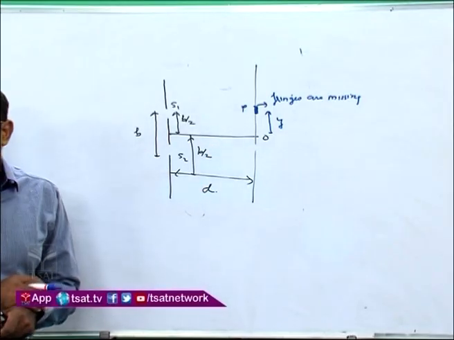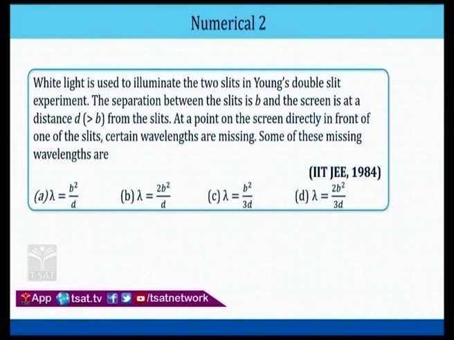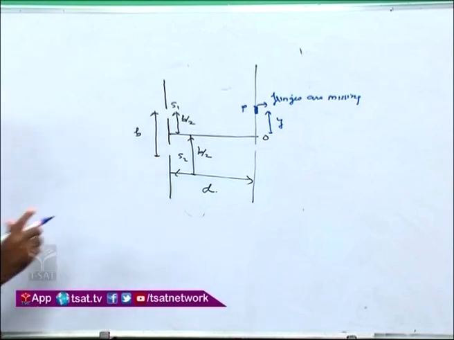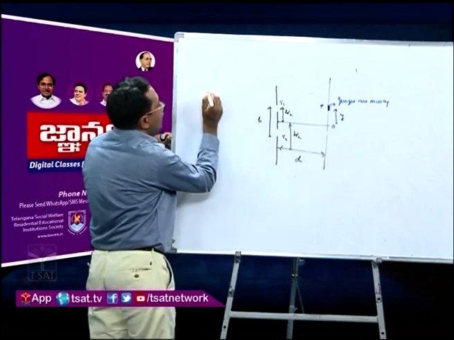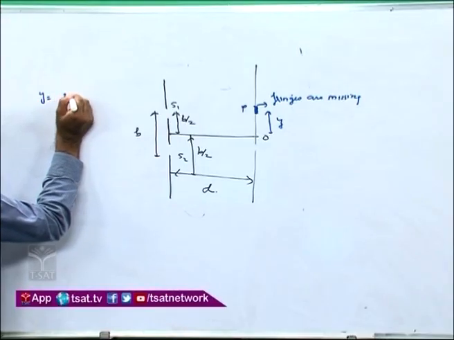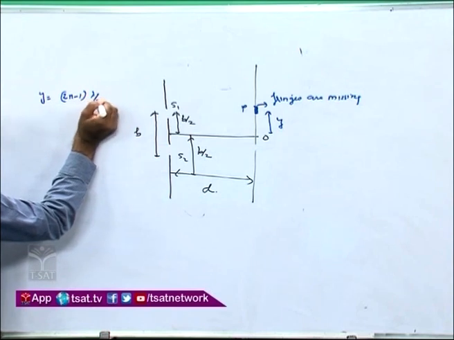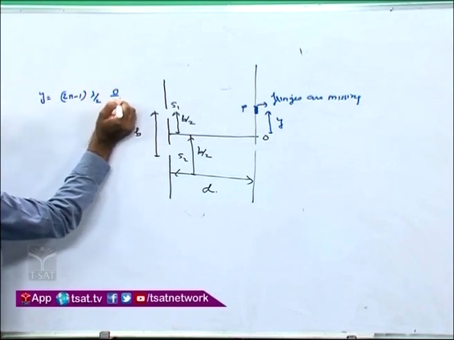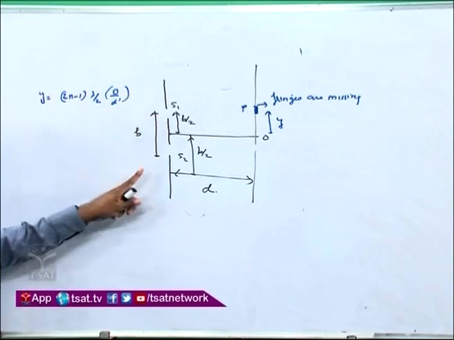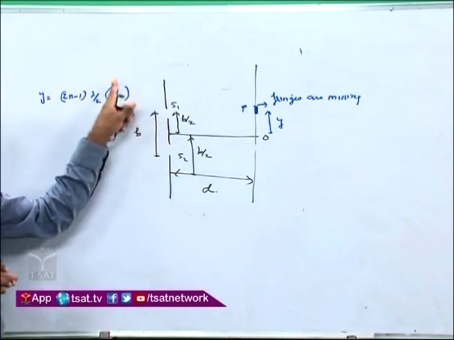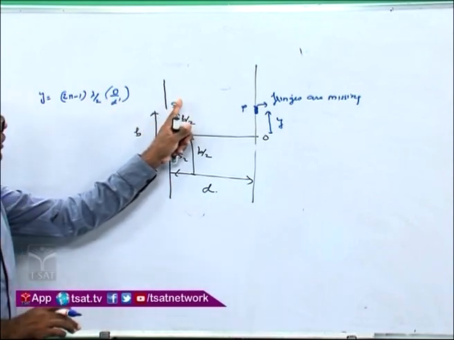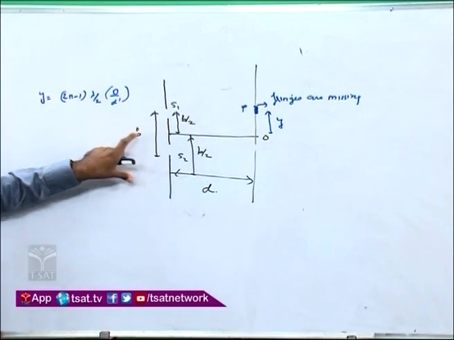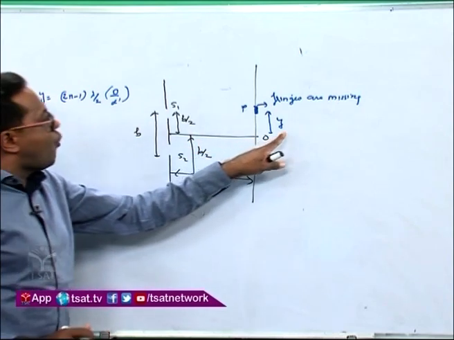So they are asking you what are the wavelengths for the corresponding missing fringes. Now you know the formula of Y. This is Y, so you can write that Y is equal to (2n minus 1) lambda by 2, capital D by small d dash, where capital D is the distance between the slit and the screen, which I will keep as a small d. D dash is the distance between the two slits, that is b by 2 and b by 2, that is equal to b only, and Y is the point of observation.